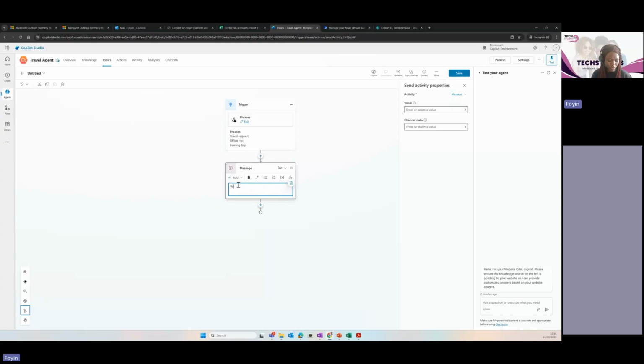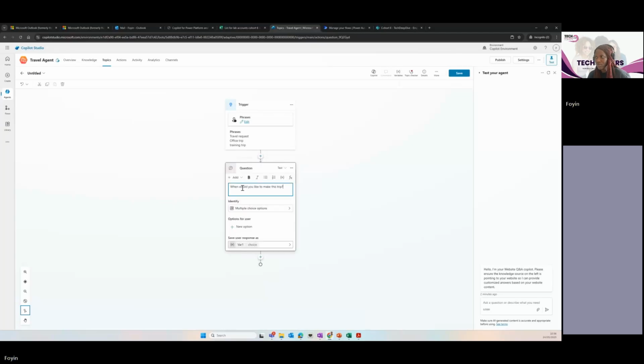One second. I'll show us something else. When would you like to make this trip? So after this, I should have asked the question. One second. Let me delete this node. So let's make that a question node instead. So when would we like to make this trip?